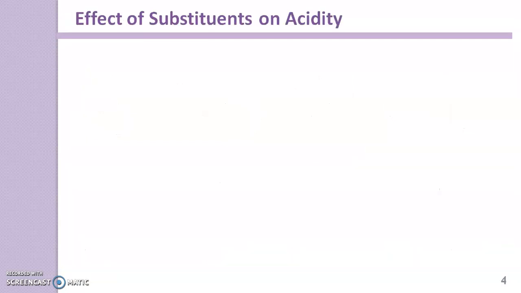Now here we discuss the effect of substituents on the acidity of phenol. There are different substituents: the effect of electron withdrawing substituents as well as the effect of electron releasing substituents. Here we discuss firstly the effect of electron withdrawing substituents.